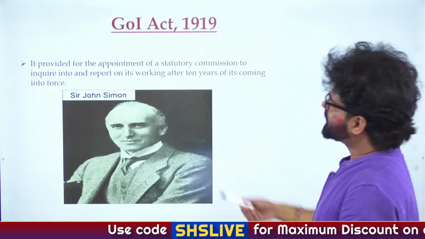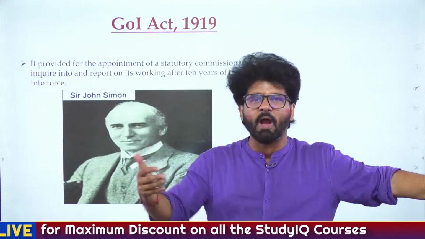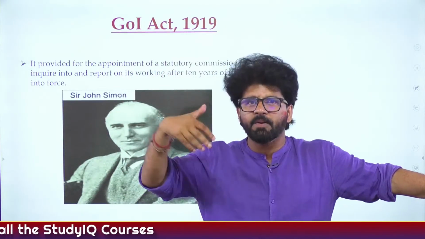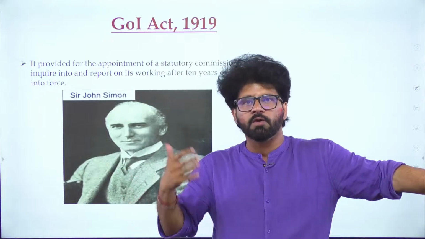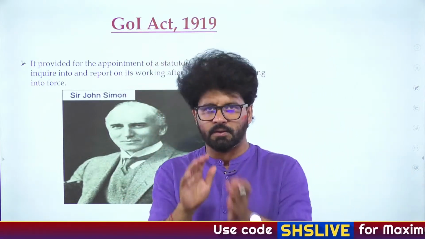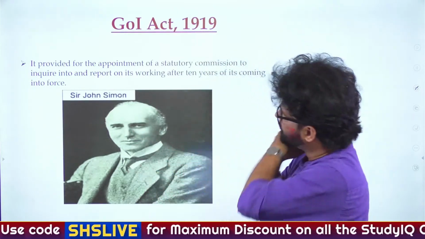Cool, sir. So, John Simon, this is the point which we were discussing, that we have to review something, and that review happens anywhere and everywhere, whether you are in a government setup, private setup, or anywhere. People review your work, how you are working, what work you are actually doing. So here, the 1919 Act had to be reviewed after 10 years, but it was actually reviewed after 8 years only, because the government had to be changed.